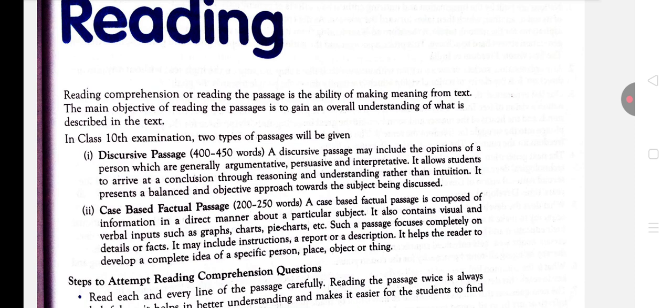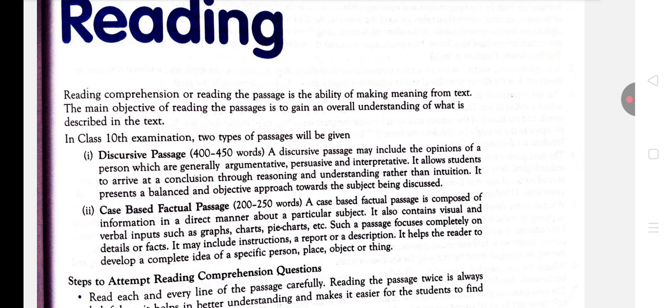Next, the main objective of reading passages is to gain an overall understanding of what is described in the text. Now, in the class 10th examination, 2 types of passages will be given to you. Let's see carefully. First, discursive passages, which are of 400 to 450 words. A discursive passage may include the opinion of a person, which is generally argumentative and persuasive. And then we have interpretative, which allows students to arrive at a conclusion through reasoning and understanding rather than intuition. It presents a balanced and objective approach towards the subject being discussed.